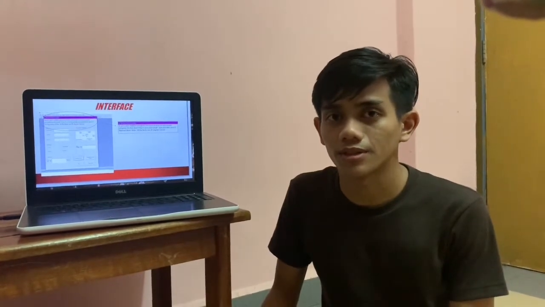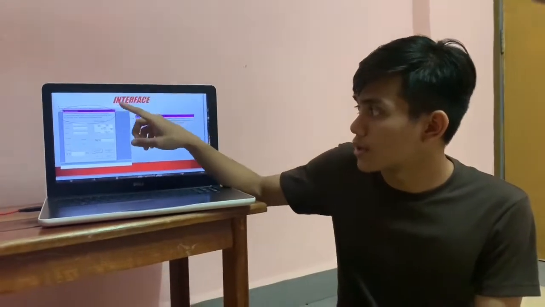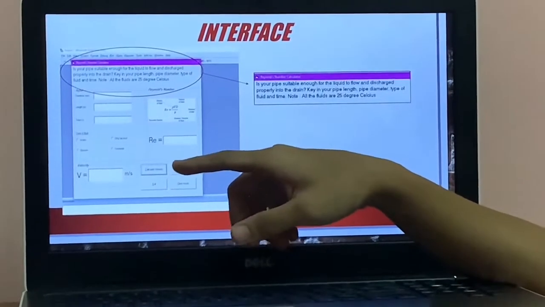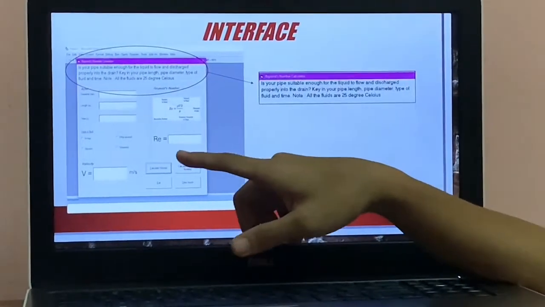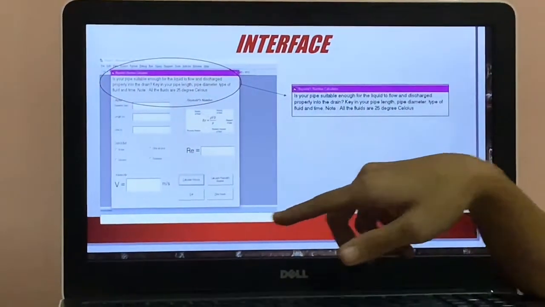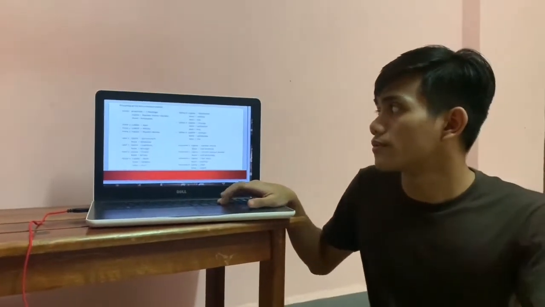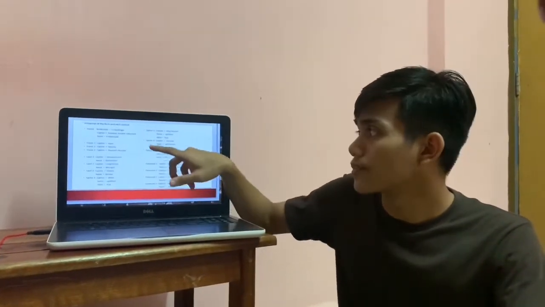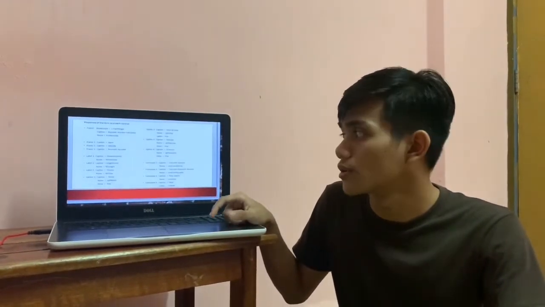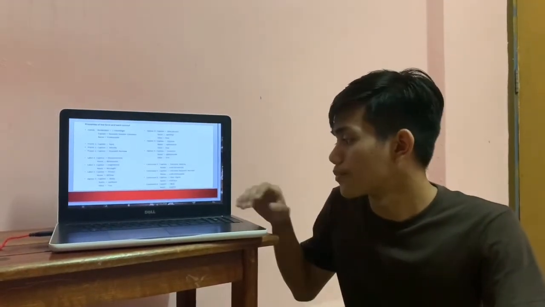Hi, my name is Afia Hafizan. I represent the interface. On top of our interface, we put our problem statement. We divided it into three sections, which are the input section, Reynolds number section, and velocity section. Next, our properties of the form and each control. For example, we have form control, frame control, label control, option control, and command control.